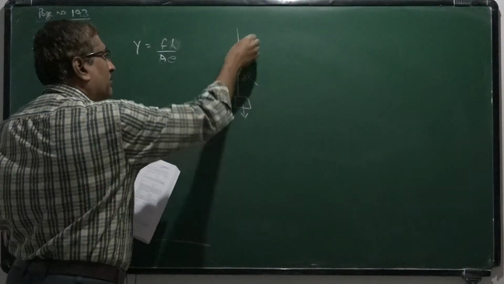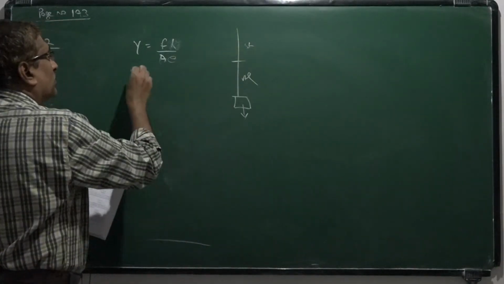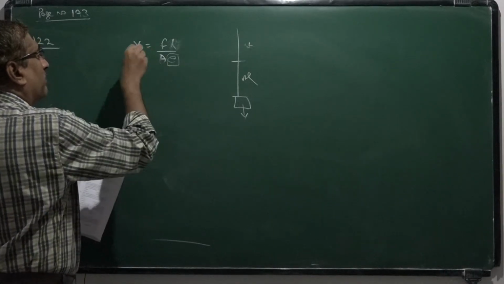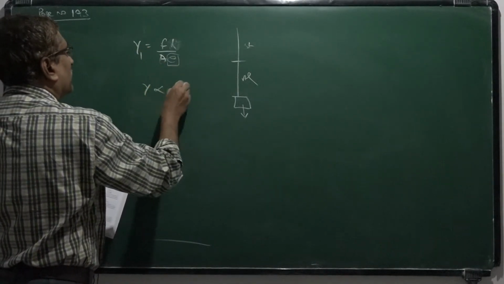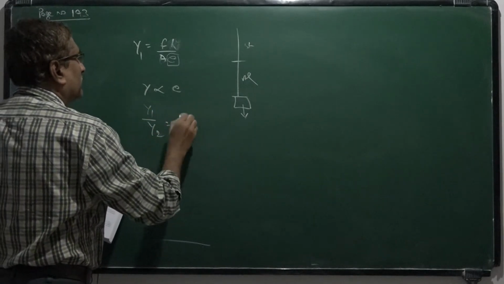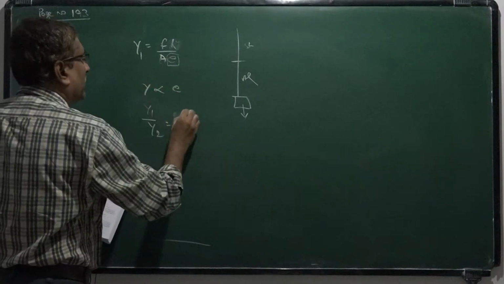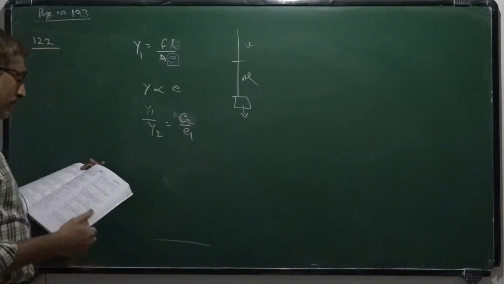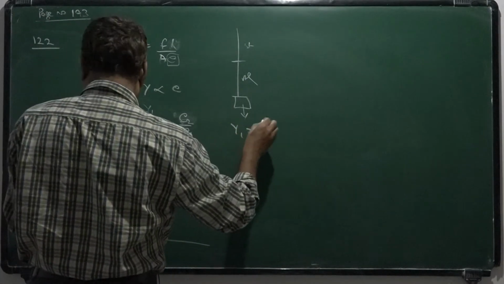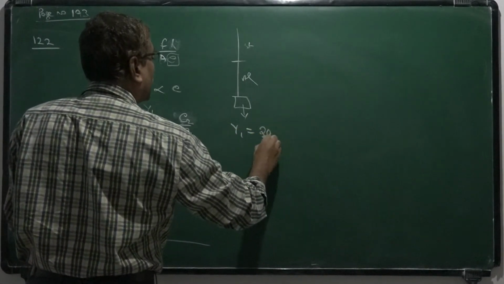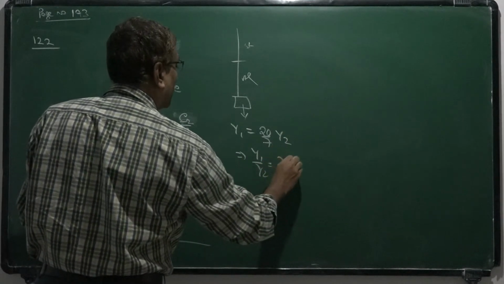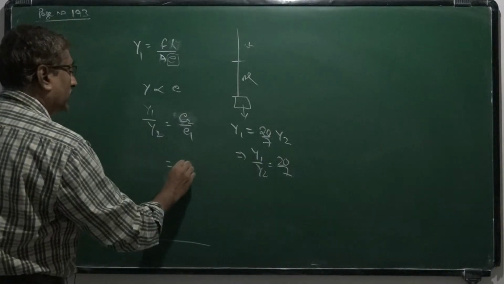That means same load is applied to both the wires. So, we have to calculate the extensions if Y1 is given. So, Y is proportional to 1 by E, Y1 by Y2 is equal to E2 by E1, but it is given that Y1 is equal to 20 by 7 times of Y2, implies Y1 by Y2 is equal to 20 by 7. So, here we are writing it as 20 by 7.